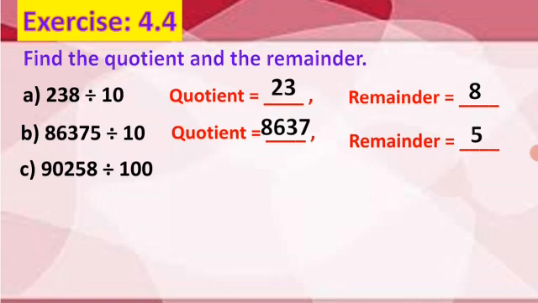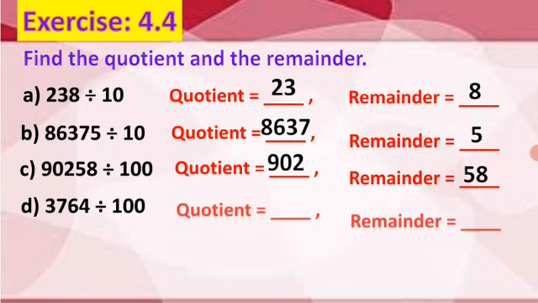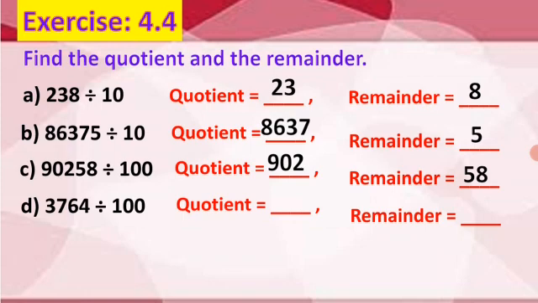90,258 divided by 100. Quotient. Here, tens and ones digits only, remainder. Remaining digits, quotient. So, 902 is the quotient, 58 is the remainder. Good. Next one, 3764 divided by 100. Here, ones and tens digits only, remainder. Other digits, quotient. So, 37 is the quotient, 64 is the remainder.